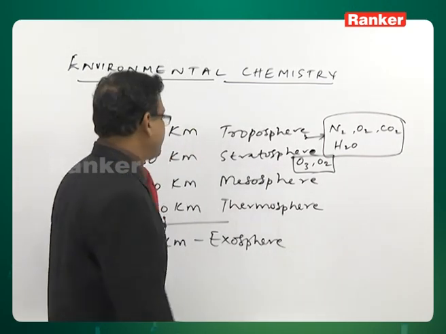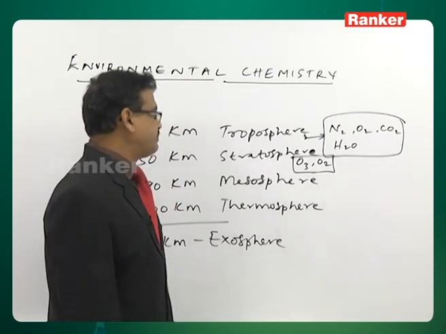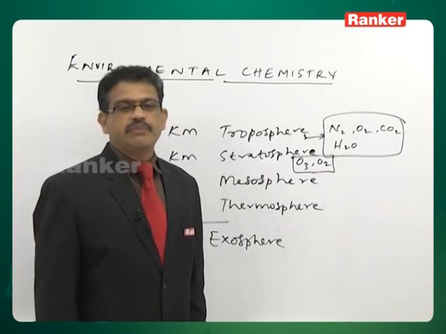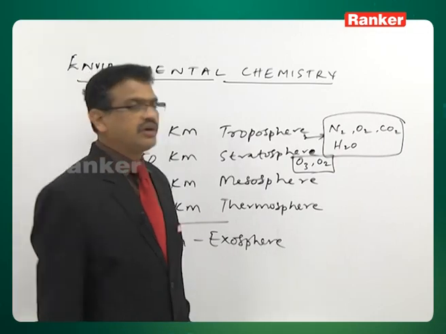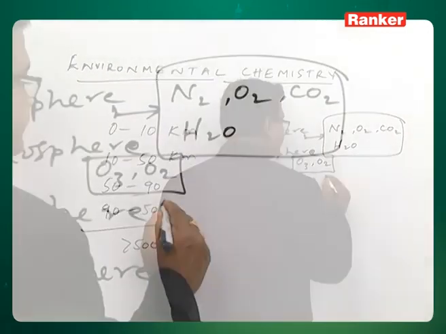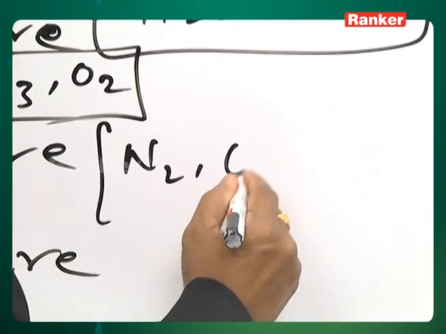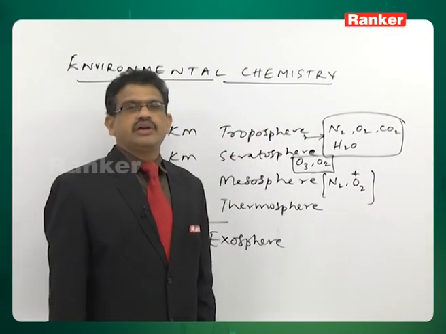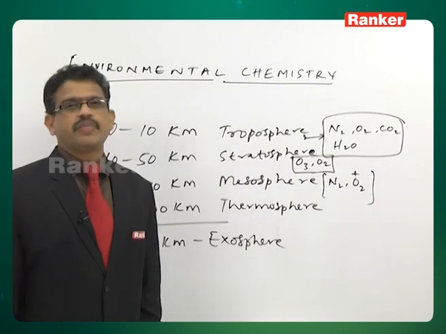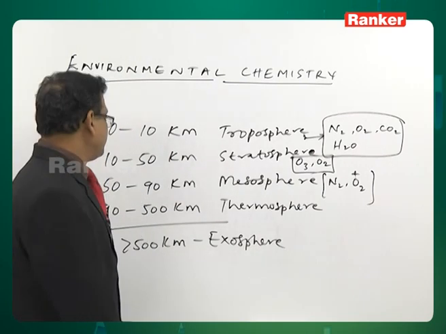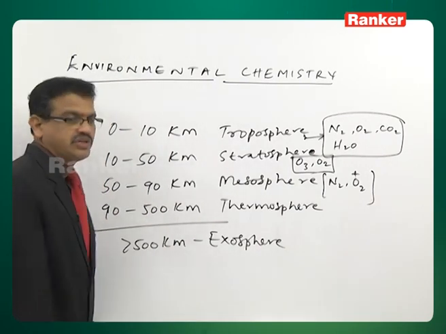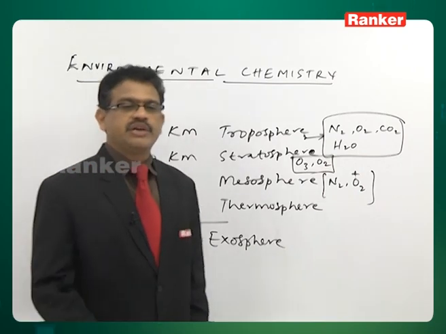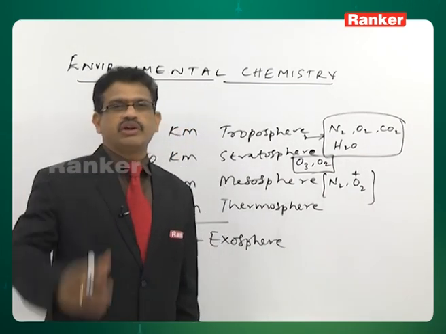Coming to the mesosphere, it ranges from 50 to 90 kilometers, and the temperature ranges from 2 to 92. The main constituents in the mesosphere are N2 gas and O2 plus gaseous ion. Coming to the thermosphere, the range is from 90 to 500 kilometers, and the temperature ranges from 92 to 1200.